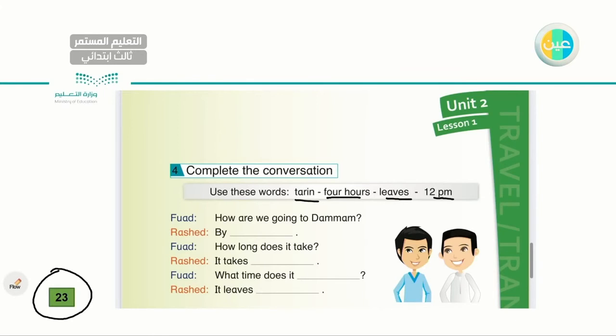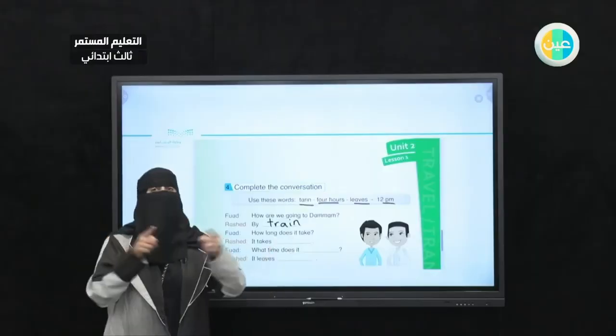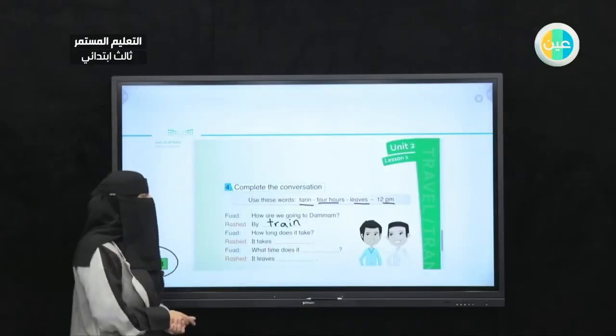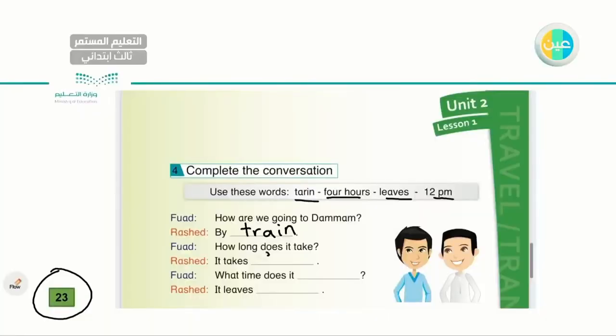Let's read. Fuad, how are you going to Dammam? How? By what? What do you think? What's the perfect answer here? By train. Very good. Excellent. The perfect answer here is by train. How long does it take? Now I'm asking about the duration of the time. How long does it take? It takes, very good, 4 hours. It takes 4 hours. Excellent. Next question.